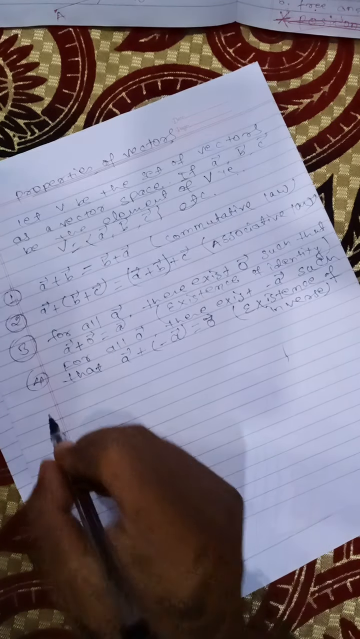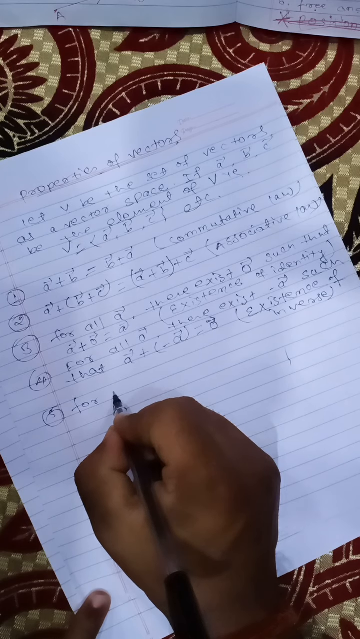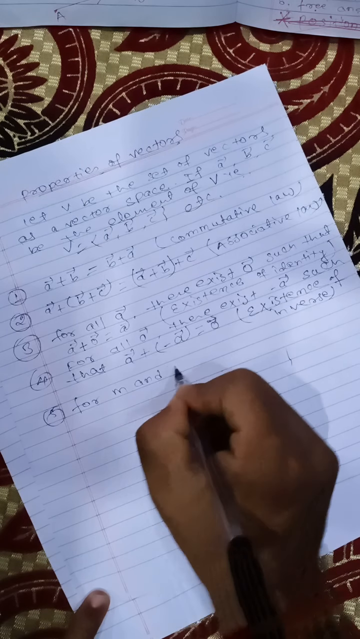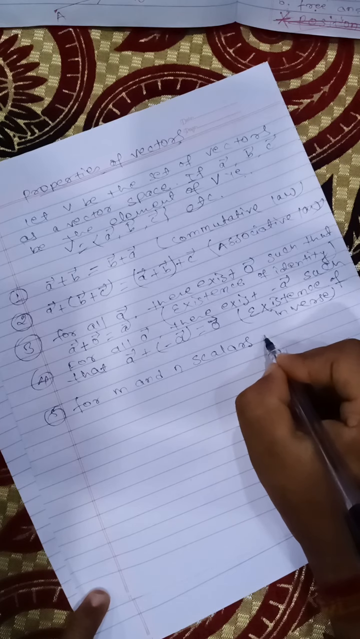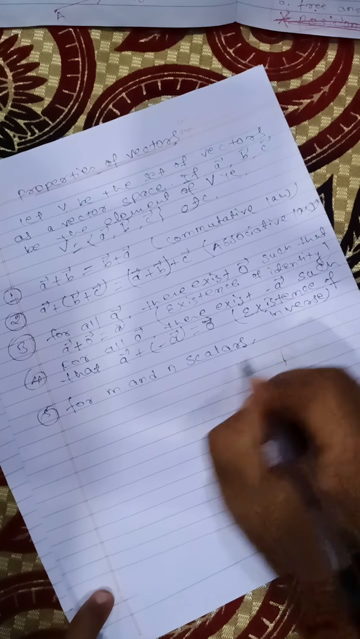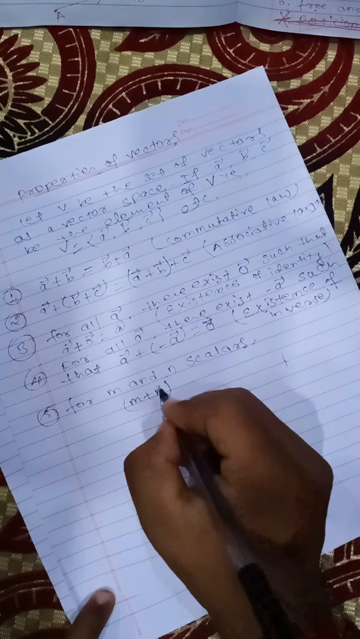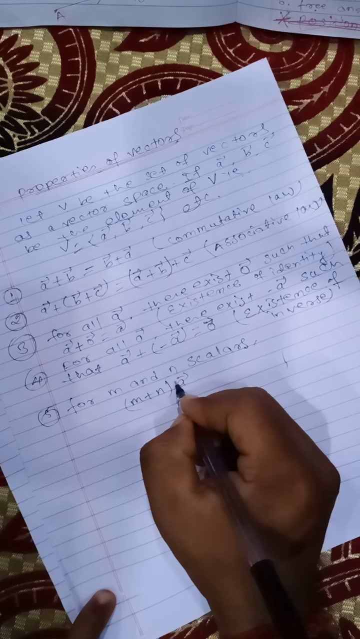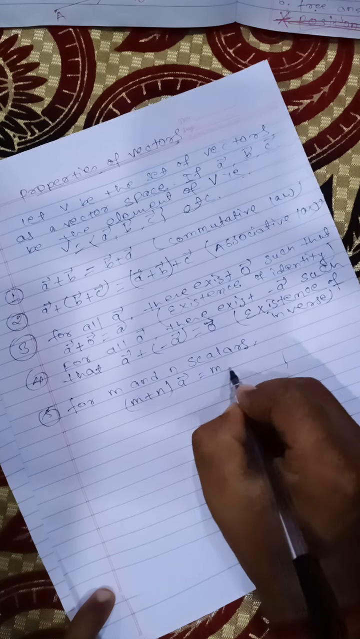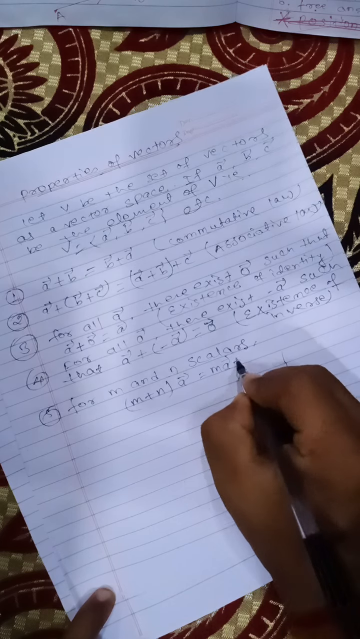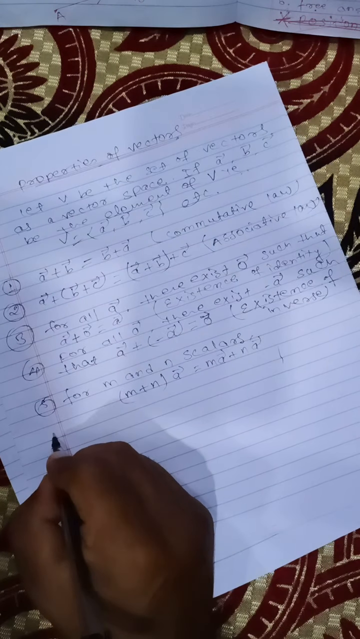And the fifth property you have is for scalars m and n. Suppose m and n are scalars, then what will be m plus n, the addition of both scalars, and then multiplication with a vector? That will result in the same thing: m times a vector plus n times a vector. This is also one of the properties of vectors.